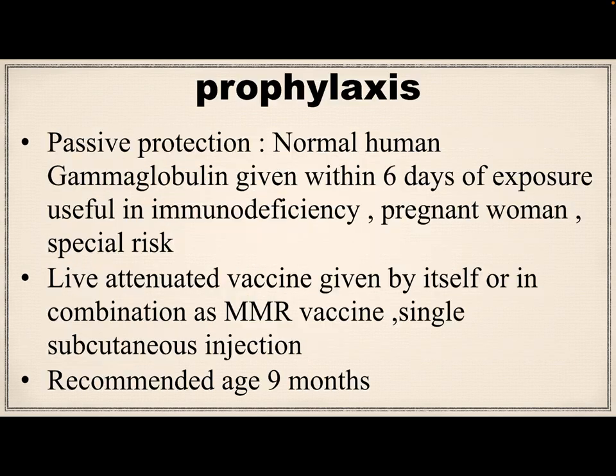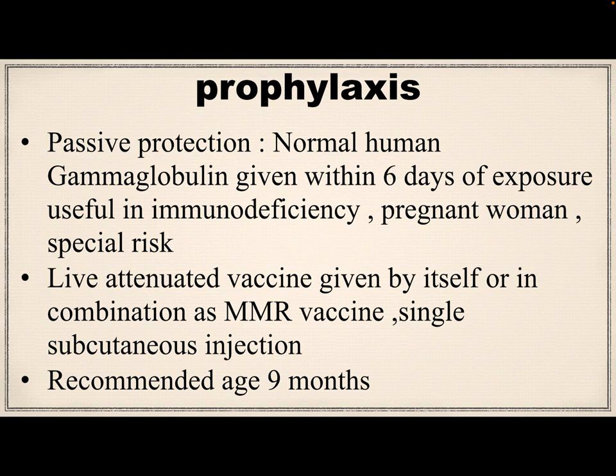Then prevention or prophylaxis. The general preventive measures are airborne precautions such as isolation in a negative pressure room and use of PPE such as N95 masks, which must be followed while handling measles cases. The active protection is first the measles vaccine. A live attenuated vaccine is available for measles. The Edmonston-Zagreb is the most attenuated strain that is currently used.